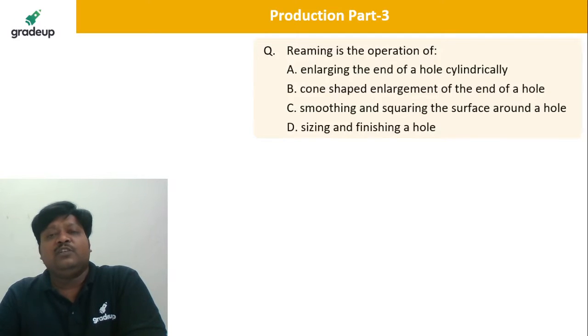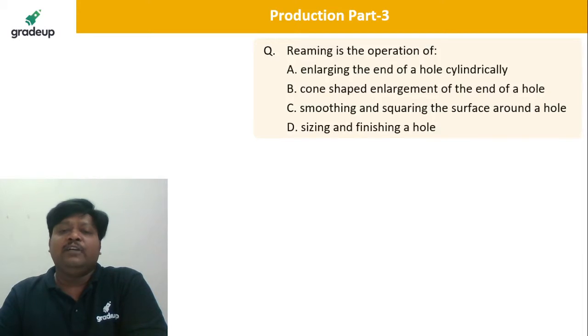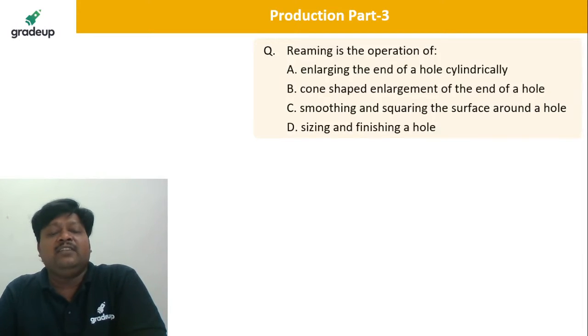A cone shape is counter sinking. Smoothing and squaring the surface around the hole is spot facing, which you know very well. So A, B and C cannot be the answer. In reaming, we are sizing the already produced hole and finishing it.